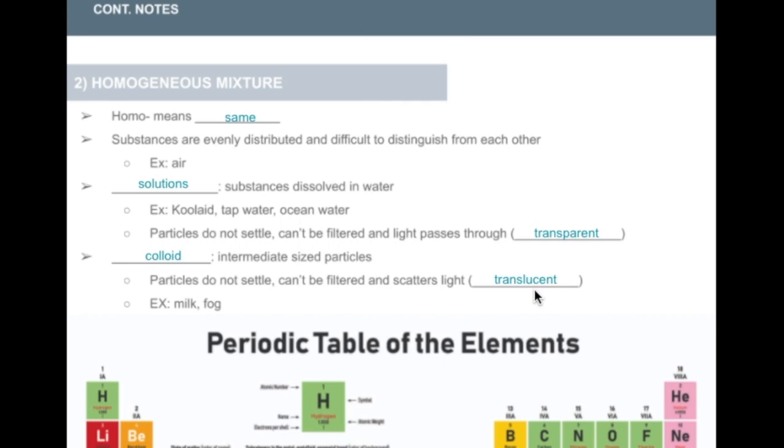Remember, looking through frosted glass is an example of light through translucent. That's the same with a colloid. Milk is actually a colloid along with fog. We can't see light clearly through fog, and that is because it's a colloid. The water particles are medium-sized particles suspended in the air, and they create this colloid.